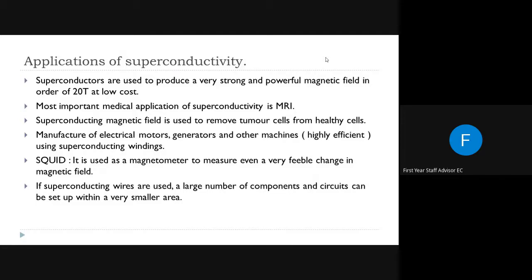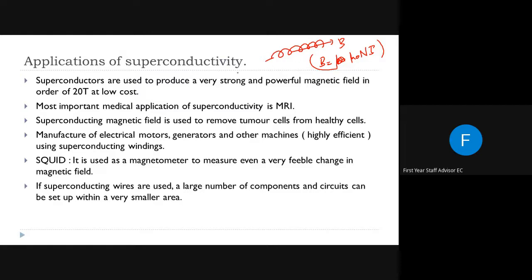One of the main applications of superconductivity is that we can create strong electromagnets. What is an electromagnet? Electromagnets are temporary magnets which produce a magnetic field by passing high currents through them. If we pass current through a coil, it will create a magnetic field B. B is equal to mu 0 Ni in the solenoid case. So we can create a magnetic field using some coil or some arrangement of conductors.